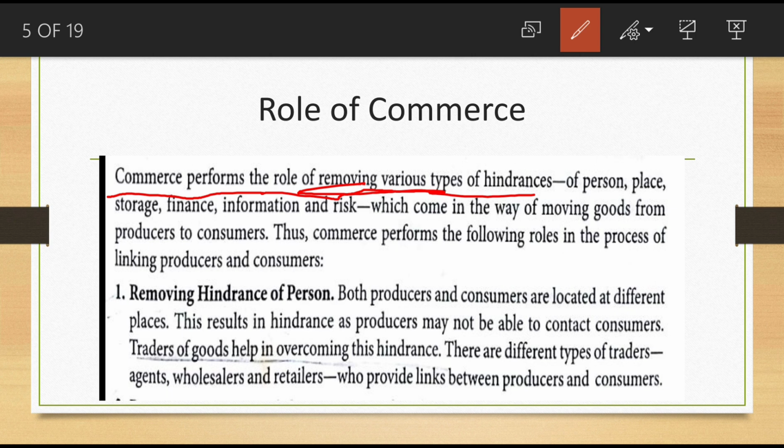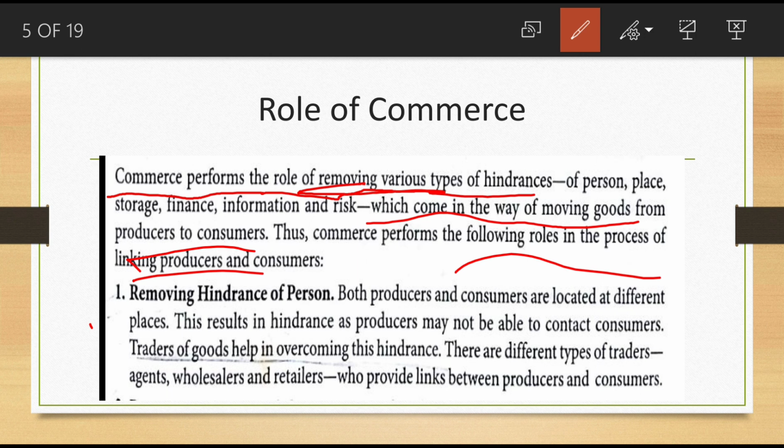Hindrance of place, hindrance of person, hindrance of storage, hindrance of finance, information risk. This type of risk comes in the way of moving goods from producers to consumers. In that way, during moving, this type of hindrance will occur. Which one will remove these hindrances? Commerce will remove them. So commerce performs the following roles: the process of linking the producers and consumers.